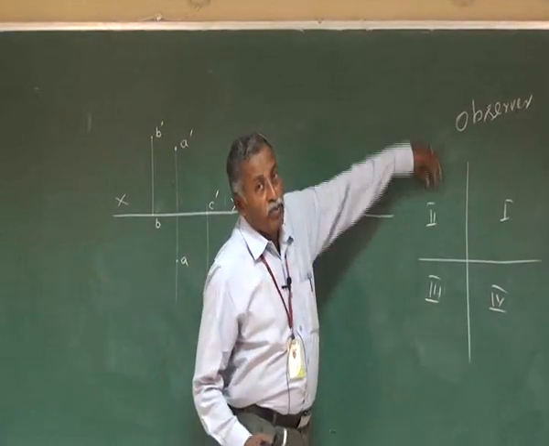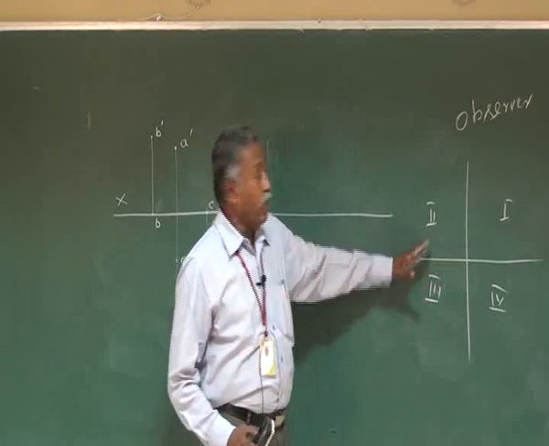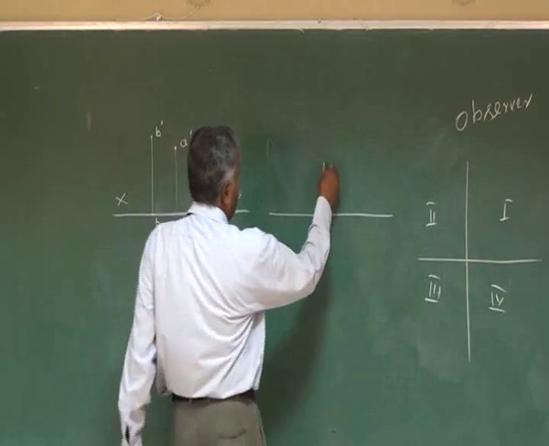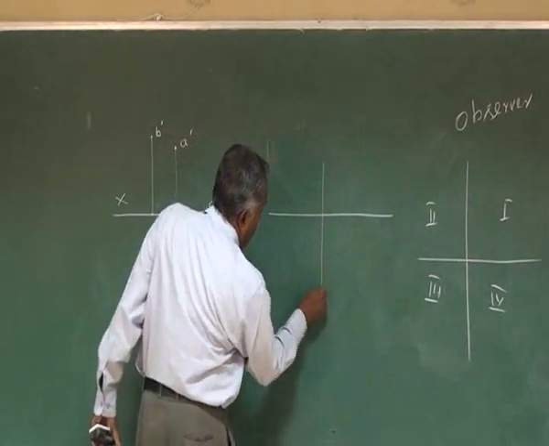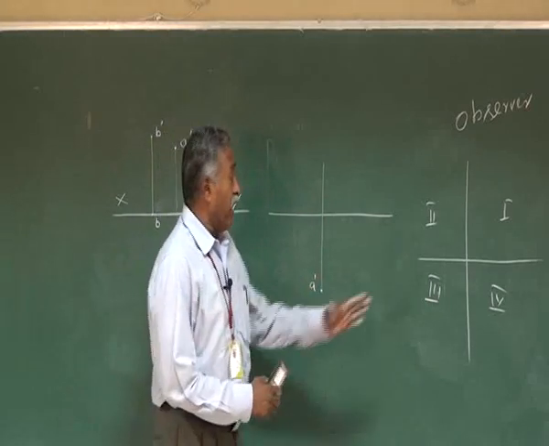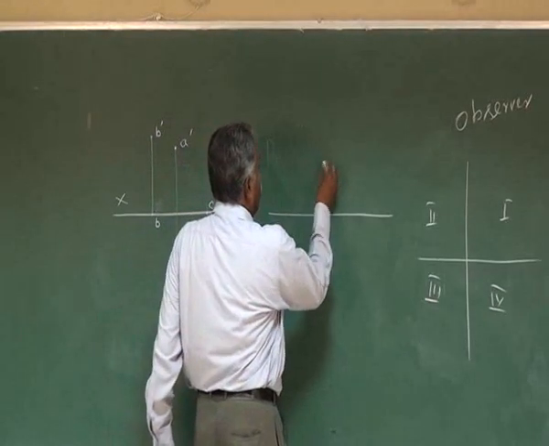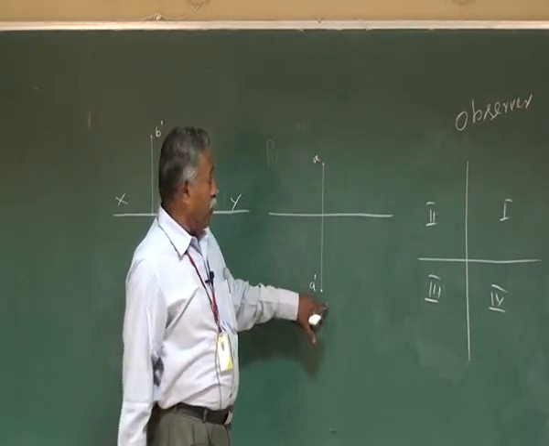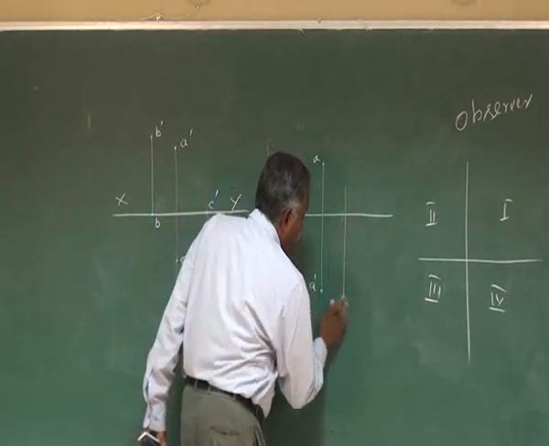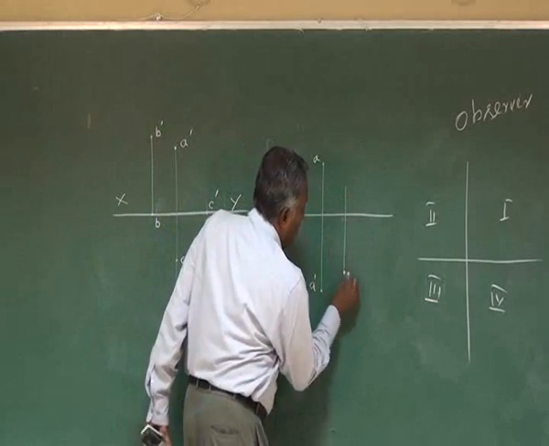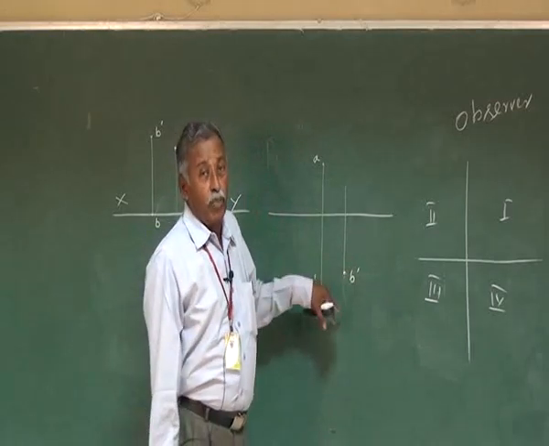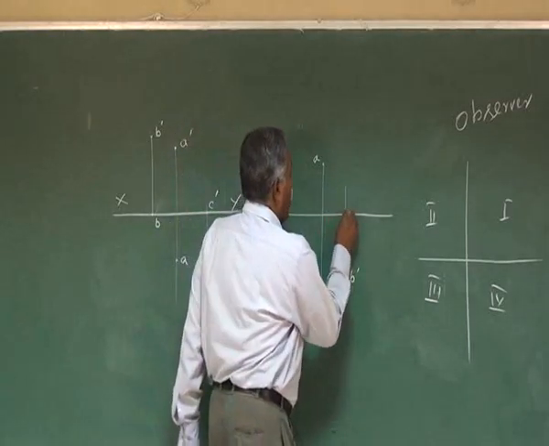The top view you observe from this side, get the view in the horizontal plane, rotate by 90 degrees and keep it in line with the vertical plane. So your front view will be whatever distance below HP, that is A dash. Whatever distance behind VP, you take it and mark it as A. Top view, front view. Suppose the point is on the vertical plane, the front view is going to be on the vertical plane, B dash. Because it is on the vertical plane, the top view of the point will be on the XY line.